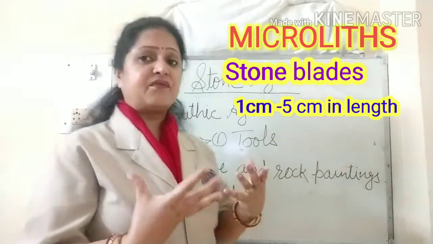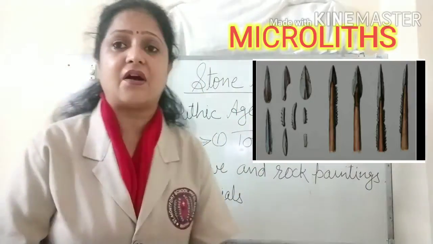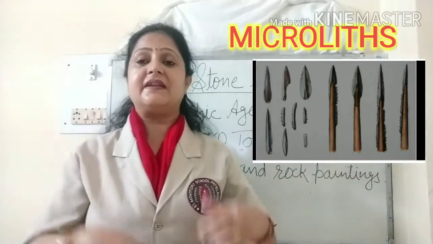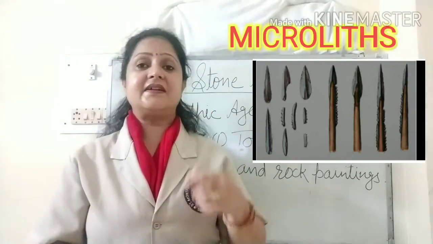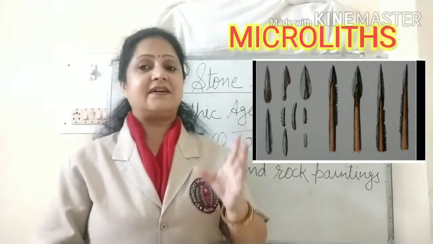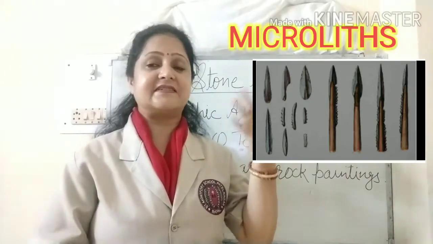With the help of these developed stone tools, hunting also improved. Now man was able to hunt fast running animals also, with the help of bows and arrows.